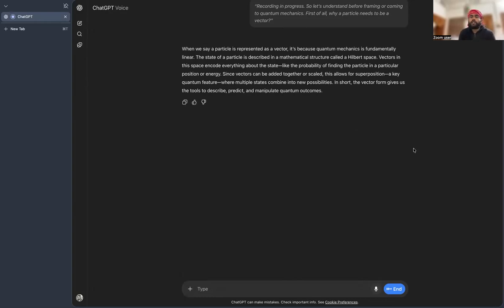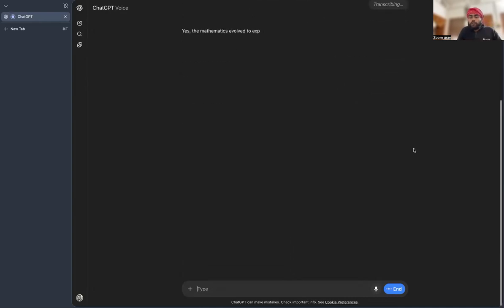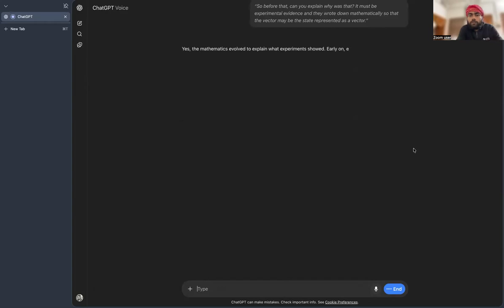So before that, can you explain why was that? It must be experimental evidence. Then they wrote it down mathematically, so that the state may be represented as a vector. Yes, the mathematics evolved to explain what experiments showed.